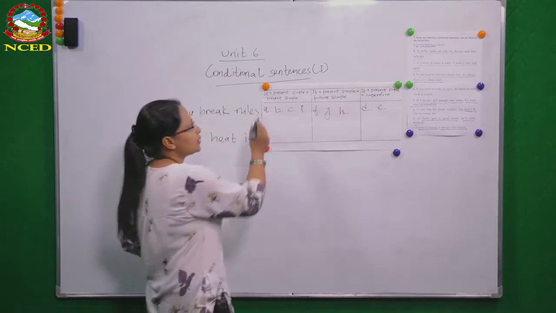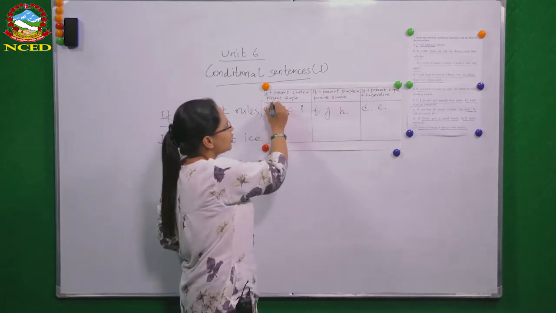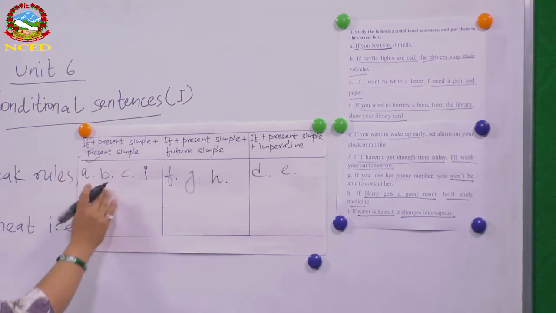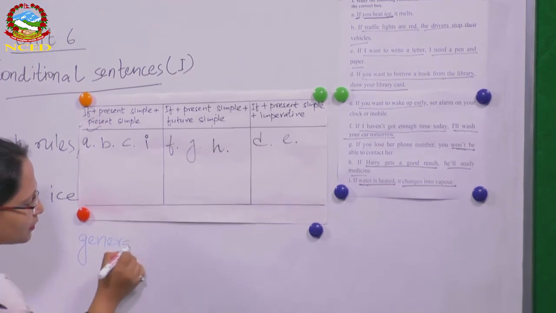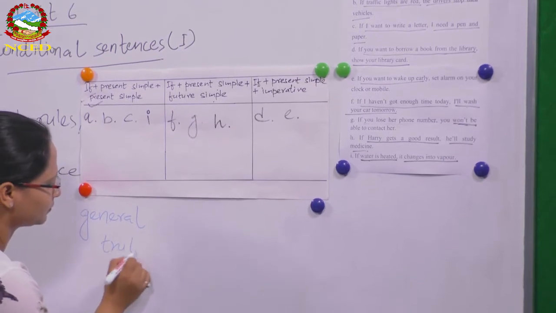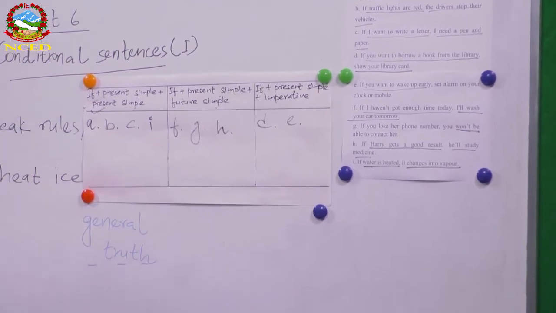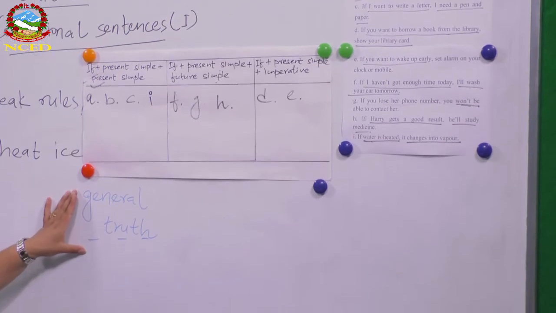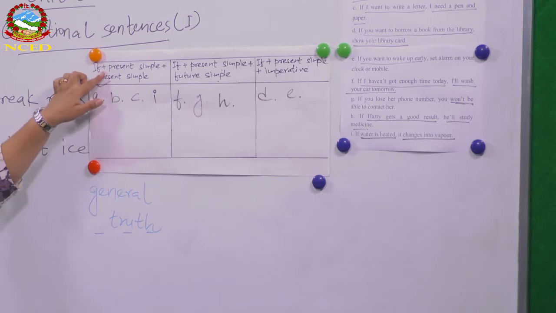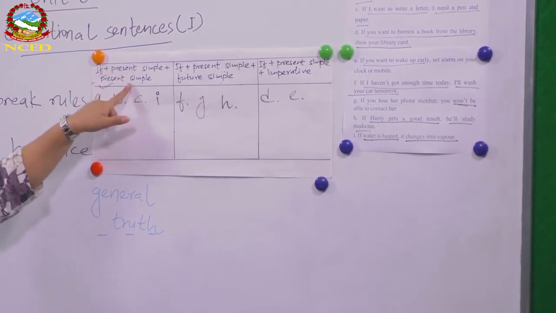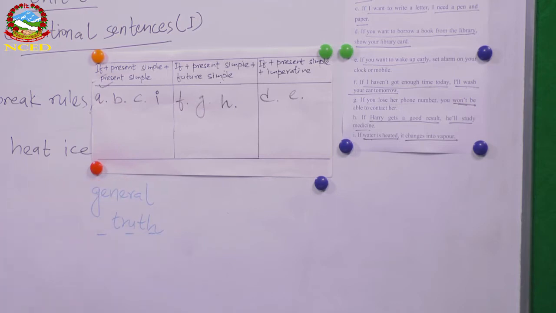Yes, this first type of structure of a conditional sentence is used to express general truth. To express general truth, we use this type of structure where the if clause is in simple present tense and the main clause is also in simple present tense.